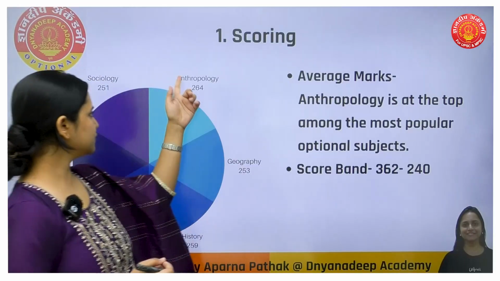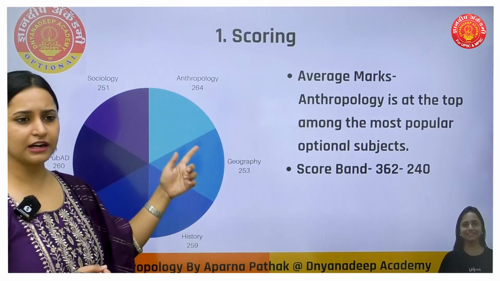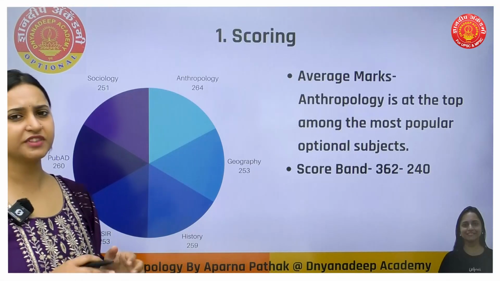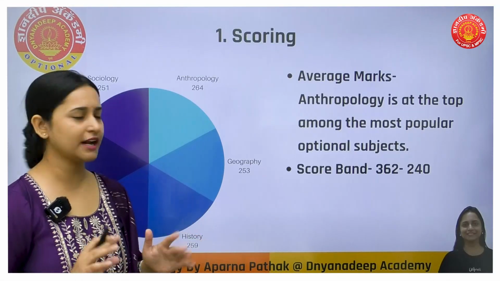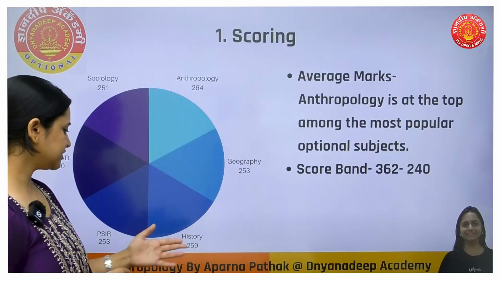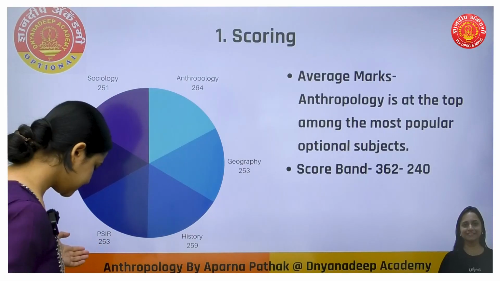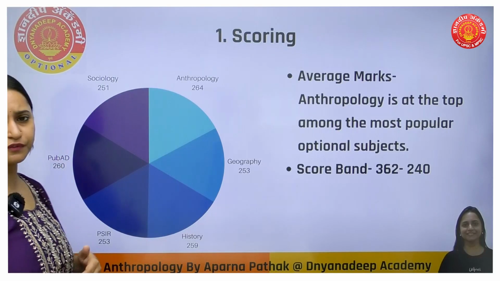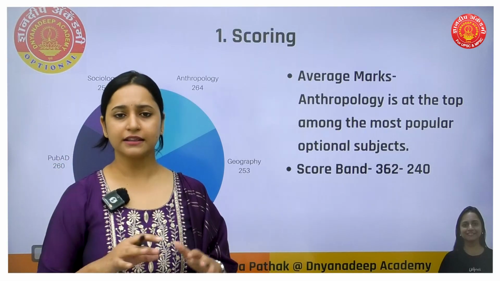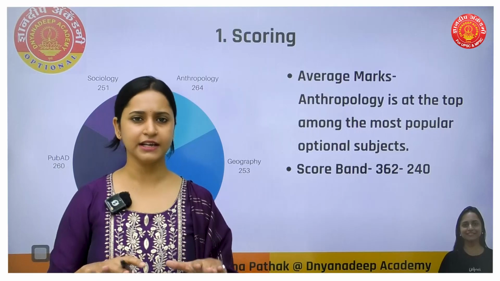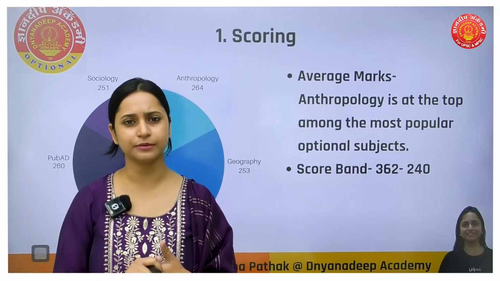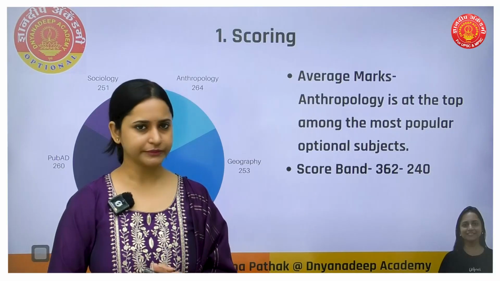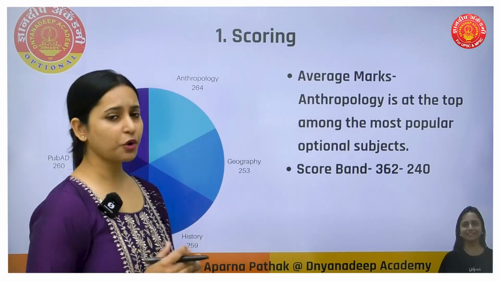Here, if you see the average marks, I have taken only the popular subjects. Anthropology carries about 264 marks on an average. Geography 253, history 259, PSIR 253, public administration 260, sociology 251. So if you see, others are also not less, but these are almost the most popular subjects. Among them, one of the top comes anthropology. Okay. Then score band.